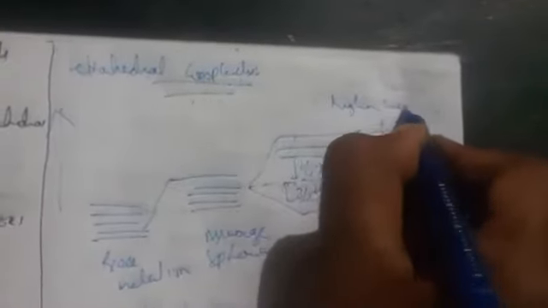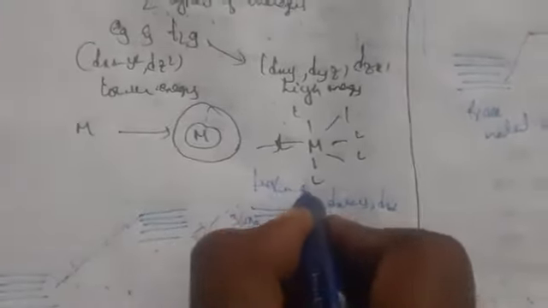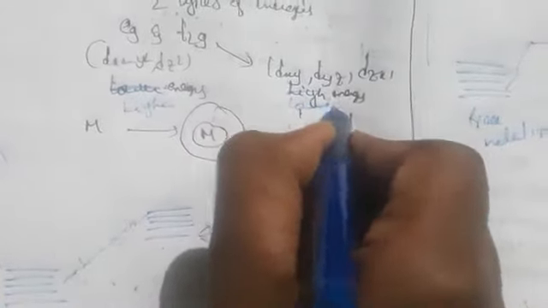T2 has higher energy here. It has lower energy. This is a mistake I told you about. This has higher energy here, and here lower energy we are going to have. Okay, so this is about tetrahedral complexes.